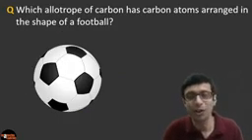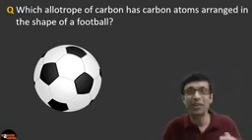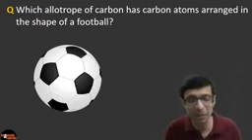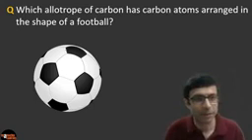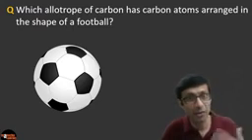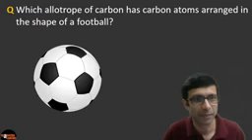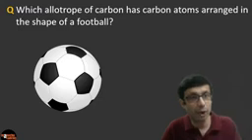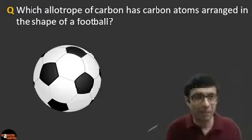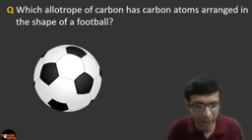This question is for all the football or soccer lovers. Which allotrope of carbon has carbon atoms arranged in the shape of a football? Here you can see the picture of a football. Carbon has many allotropes, like diamond and graphite. So what will be the correct answer here? Very good. I see some of you are writing fullerene, but it is better to write the full name. Do you remember the full name? Actually, I forget the spelling of it, so please write it carefully.